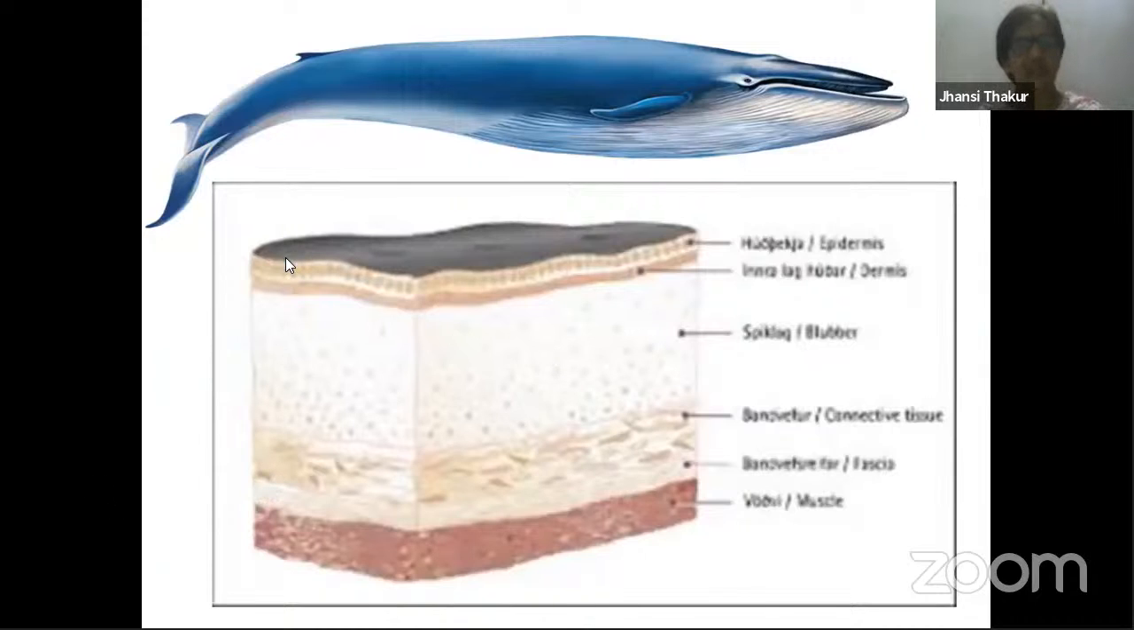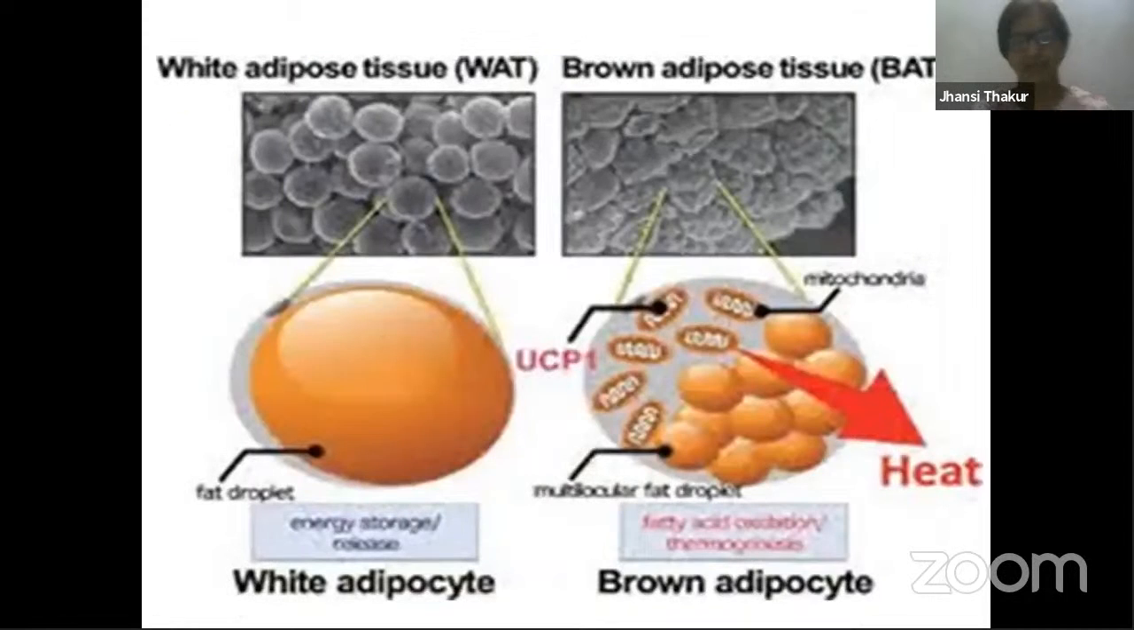If we study the structure of the skin over here, this whole thing that I'm talking about is the fat tissue, the adipose tissue, which is called blubber, found in dolphins, whales, and seals, sorry, sea cow. Okay. Now, types of adipose tissue.